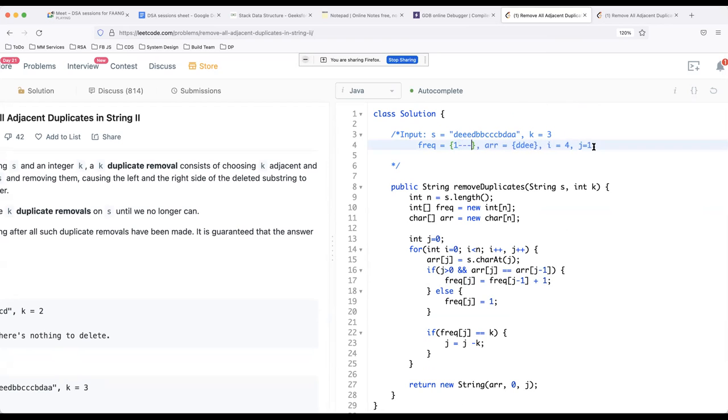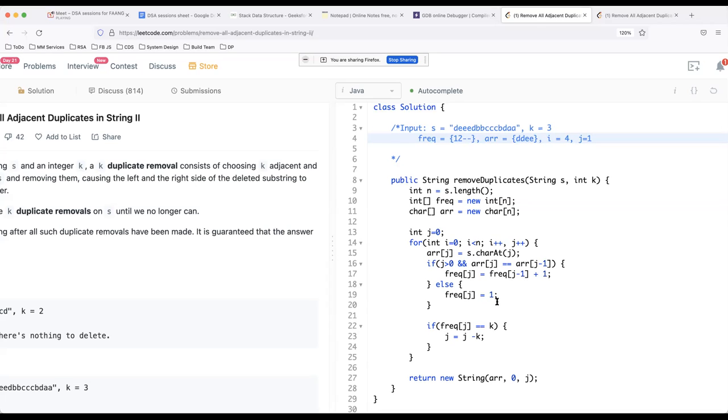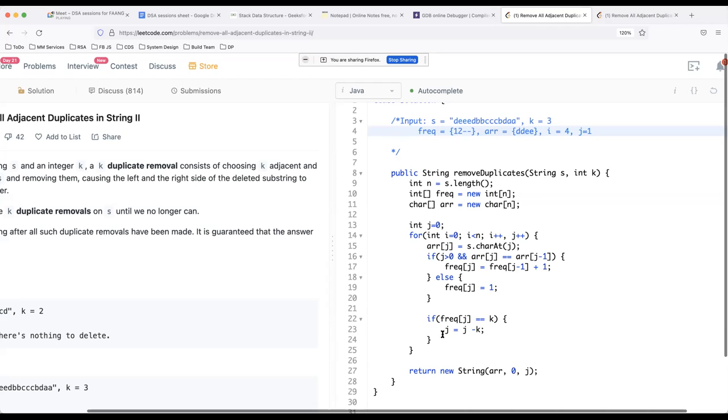Now frequency of 1 will be equal to previous frequency plus 1. So it becomes 2. Then frequency of j does not become k since k is 3. So in the next iteration, we do i plus plus, j plus plus. So i becomes 5 and j becomes 2.